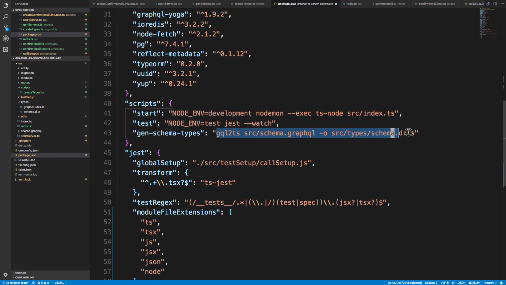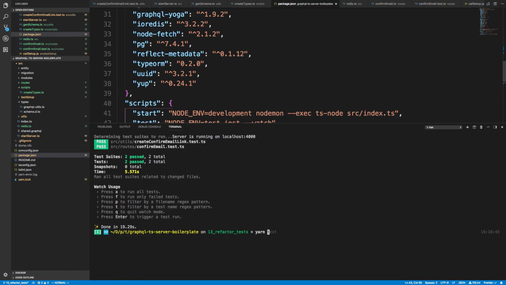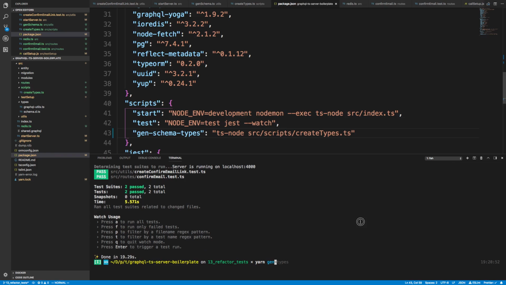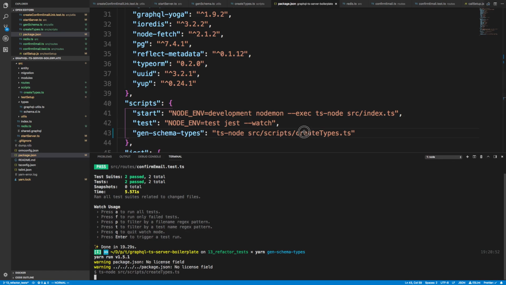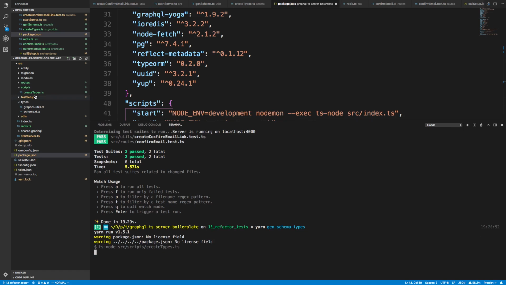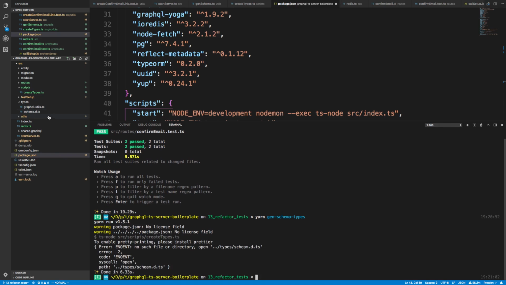Then in package.json, I just want to call this. So instead of using this right here, we're just going to say ts-node and call source/scripts/createTypes.ts. So yarn gen, and what did I call it? Gen schema types. We'll see if that works. And I guess we can look at schema.d.ts. No such file or directory. Oh, I also misspelled schema.